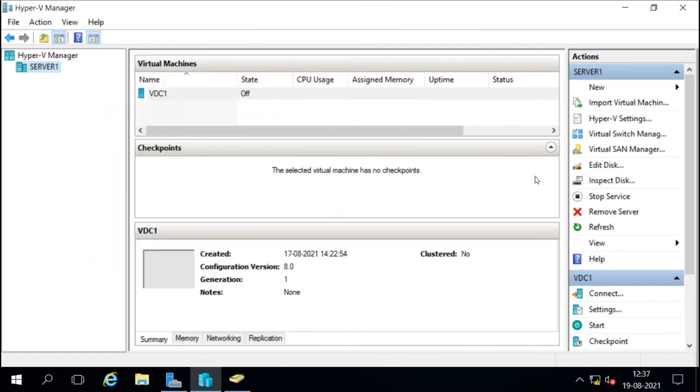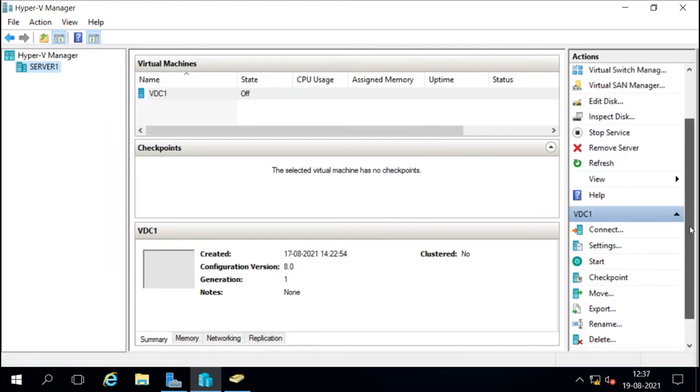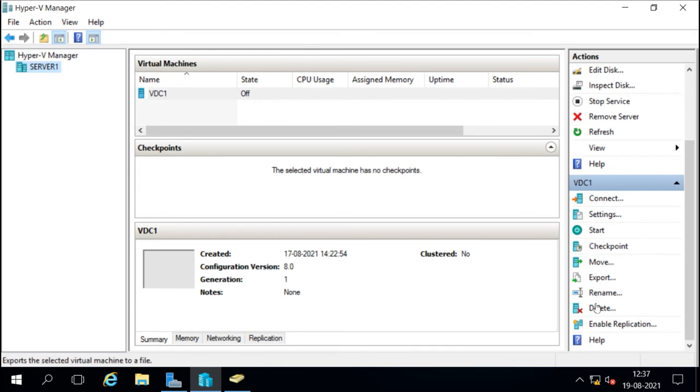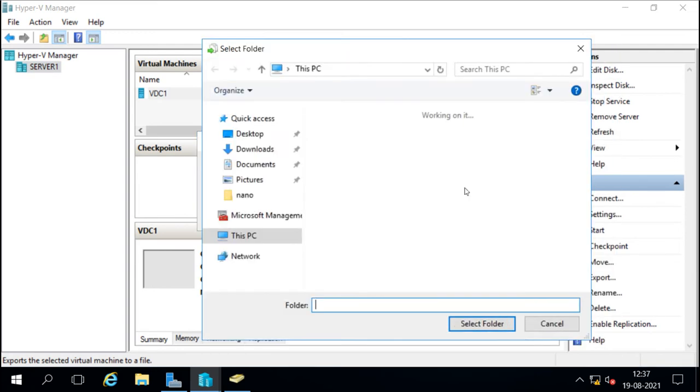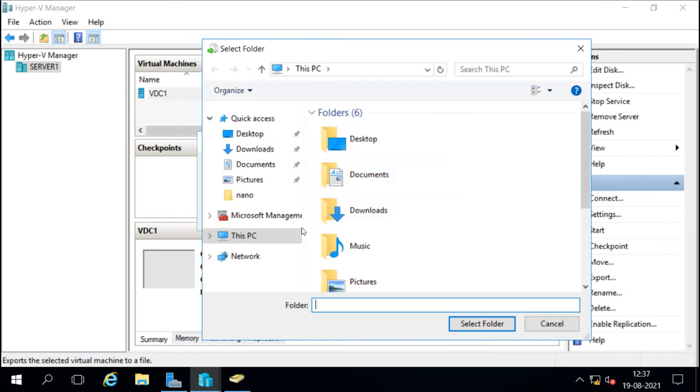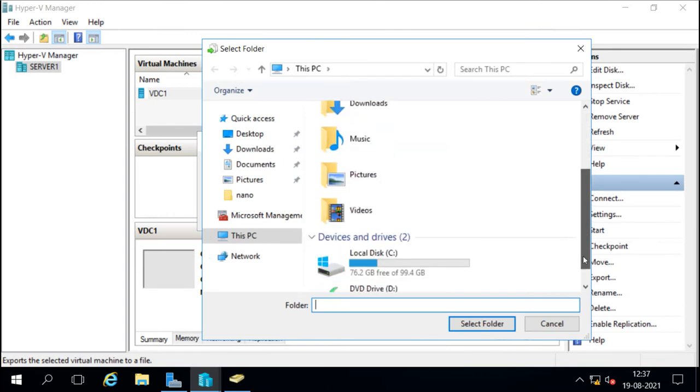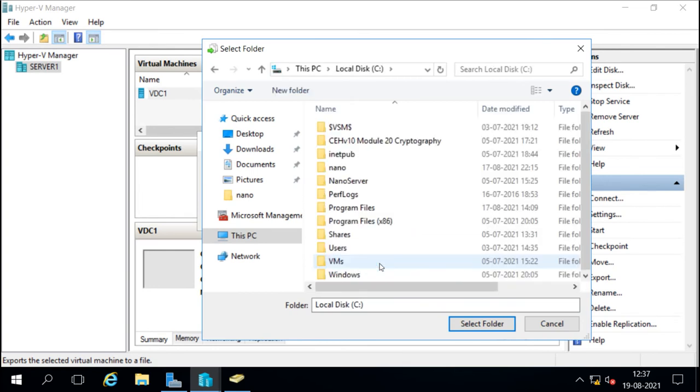It will take a little time to export the machine first. For exporting this virtual machine, we'll go to the settings of this virtual machine and select exporting. Exporting means we are exporting the machine to a storage from where we can import the machine whenever we want. It is just like taking a backup. Now it is asking where you want to store the exported file. I'm going to store it in my C drive, and you have to make sure you have enough space for it.